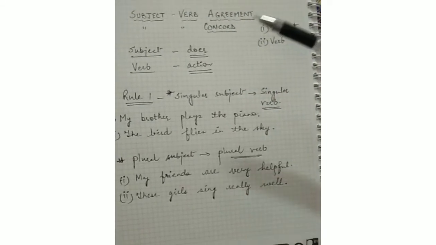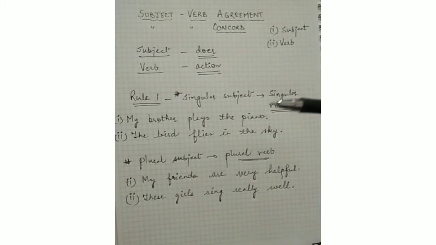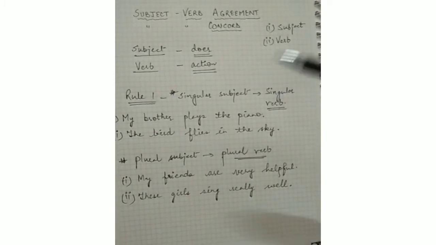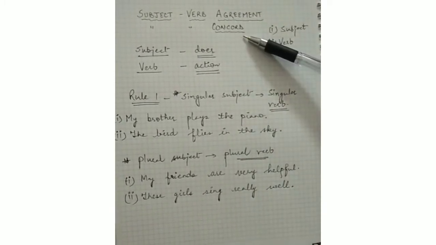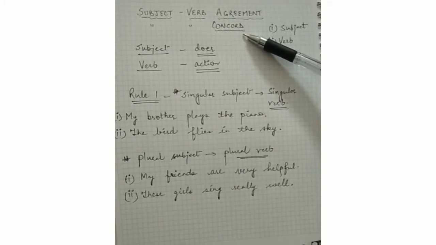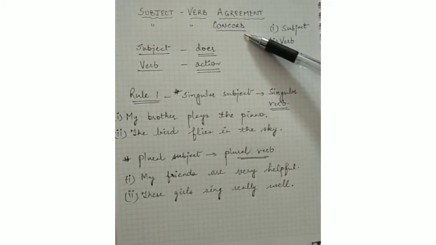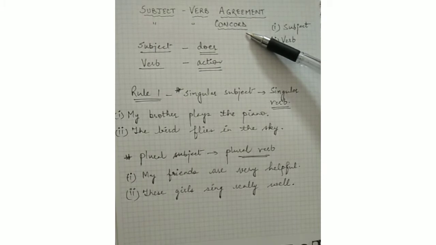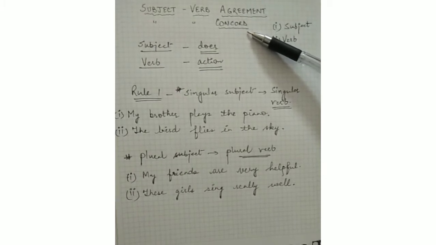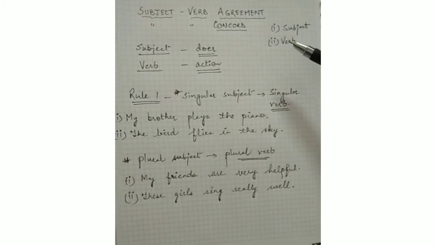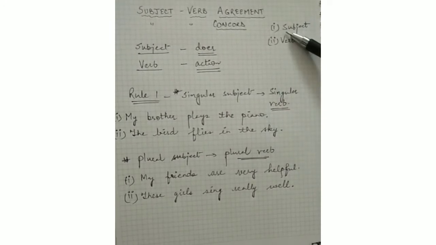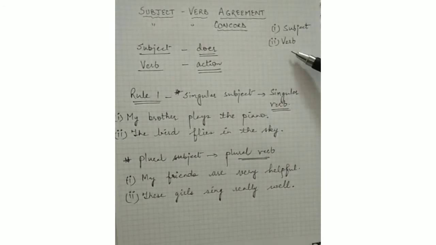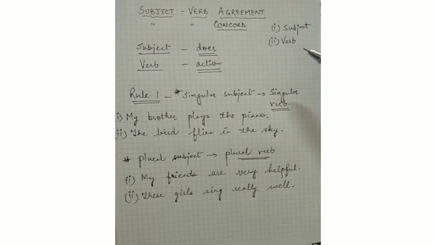All right, now before we know anything else about it, it's very important that a few things are already clear in our minds, and a few concepts are well understood, right? So you should know about subject and verb. What is a subject and what is a verb?